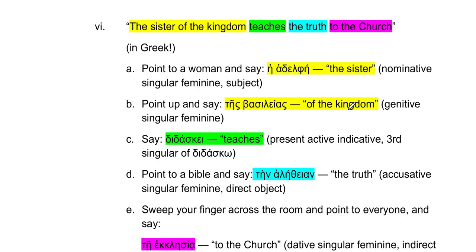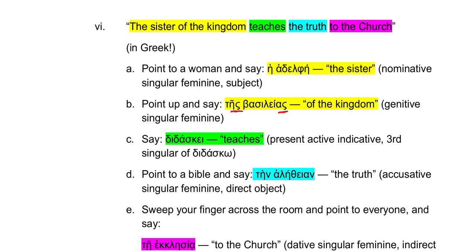That means of the kingdom. Remember, it has this genitive ending, which means "of the." We've got that definite article here. It also has a genitive ending. And so the definite article is changing along with the word that it appears with. And that means of the kingdom.